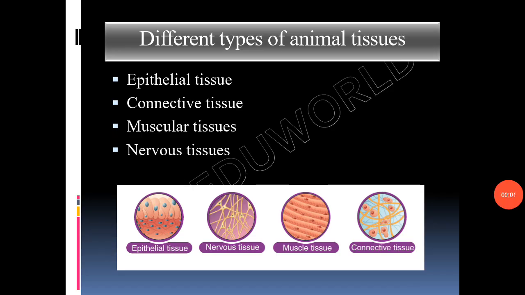Animal tissues are groups of animal cells of similar origin and performing similar functions. In animals, organs are made up of four basic types of tissues: epithelial tissue, connective tissue, muscle tissue and nerve tissue. These tissues have distinctive features and specific functions which combine to form functioning organs.